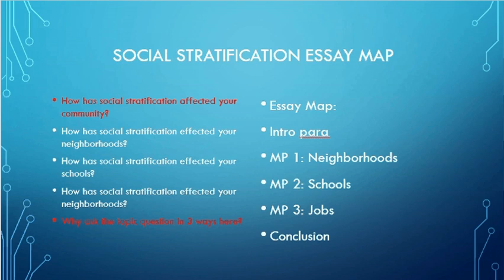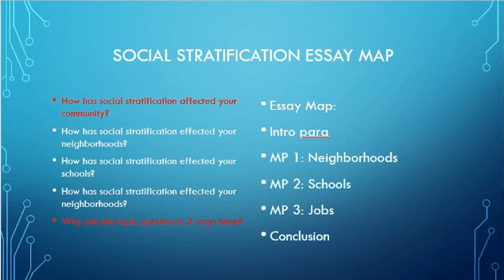Now, what that means is I'm going to talk about social stratification in my community's neighborhoods in the first body paragraph, or in my first main point. I'm going to talk about social stratification in my community's schools in the second main point, and then I'm going to talk about social stratification in my community's jobs in the third main point, and there's my essay map. This is how I'm going to go. Now, I'm not going to put any neighborhood information in MP3 or in my third body paragraph because that's my jobs body paragraph. I'm not going to put any school information in my first body paragraph because that's my neighborhood paragraph. So by organizing it this way, I know where everything is going to go.